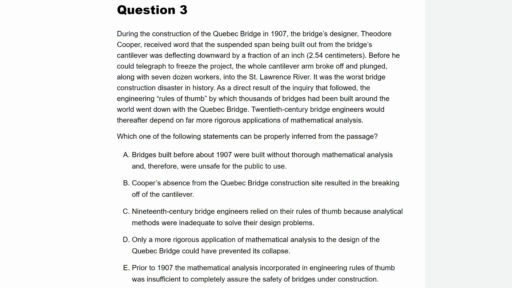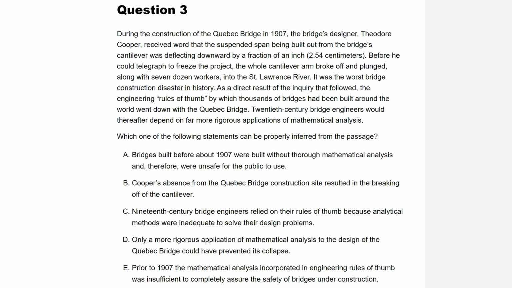D. Only a more rigorous application of mathematical analysis to the design of the Quebec Bridge could have prevented its collapse. I don't like that because it's too strong. Notice the word only at the beginning. Only that could have prevented it collapsing. No, well, if the guy had telegraphed earlier, it wouldn't have collapsed. Or maybe they could have gotten lucky and it wouldn't have collapsed. Definitely more rigorous application of mathematical analysis would have helped, but it's too strong to say only that could have saved it. There's no evidence that there was nothing else that could have saved the bridge.